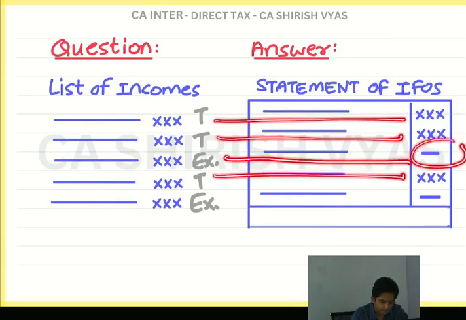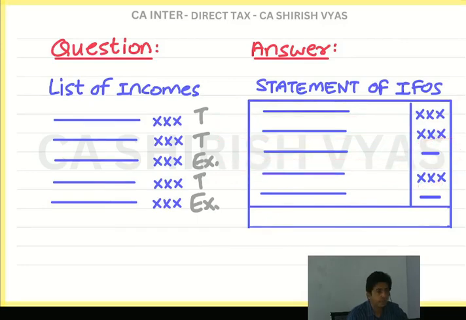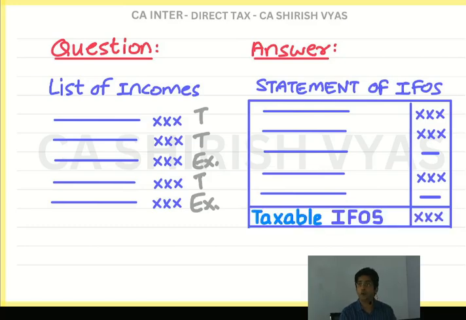Taxable income, write the amounts. Exempt income, put a dash. In my example, the first two incomes were taxable, so I wrote the amount, the same amount which is given in the question. And those which are exempt, you put a dash. This way you will total up, and the final total is called taxable IFOS. And this way your sum will end.